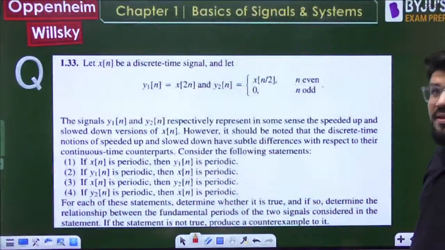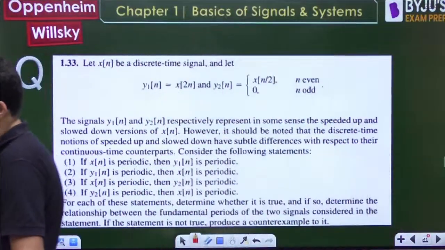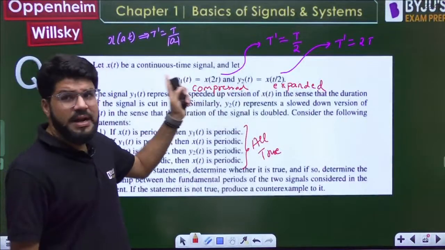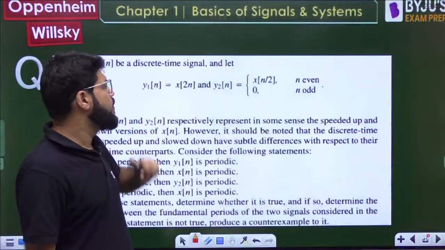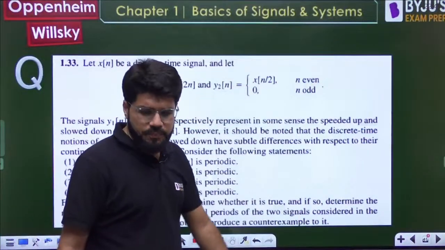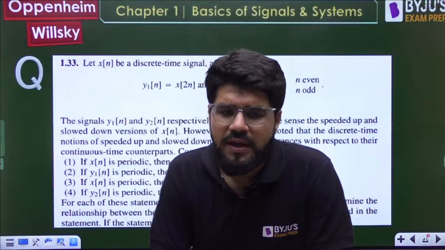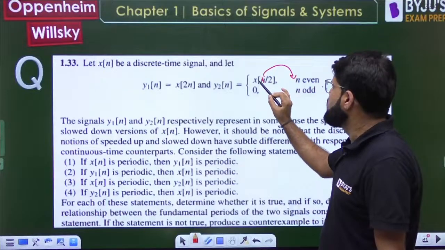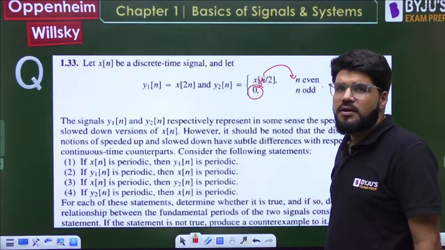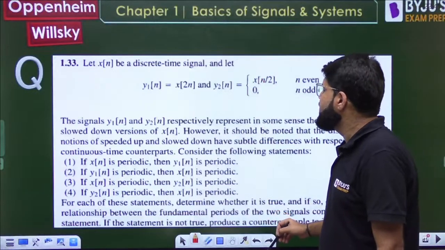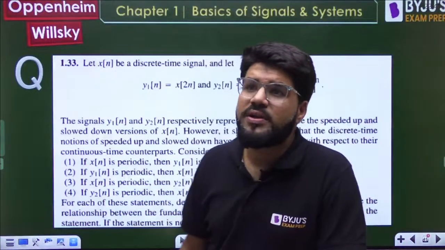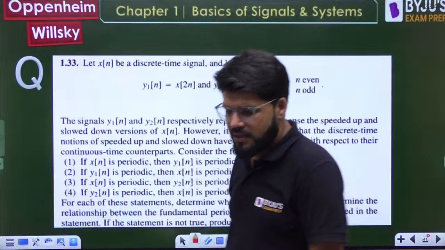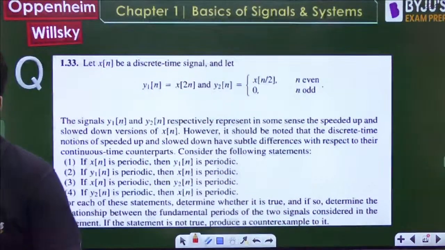What I actually want to discuss is this next one. This one is tricky and conceptual. 1.33. In discrete time, the story will change. y1[n] is x[2n], the same type of thing, but I am taking it in discrete time. y2[n] is x[n/2]. Of course, if it is x[n/2], n can only be even, because if you take n odd, like 1 by 2 or 3 by 2, it will automatically be 0. Why? Because a discrete time signal is only defined for integral values of time.